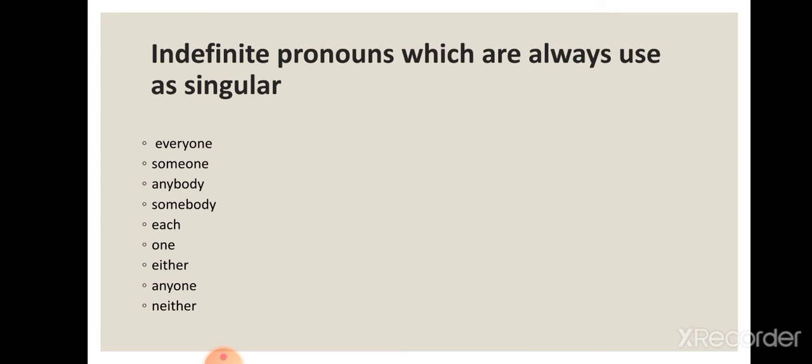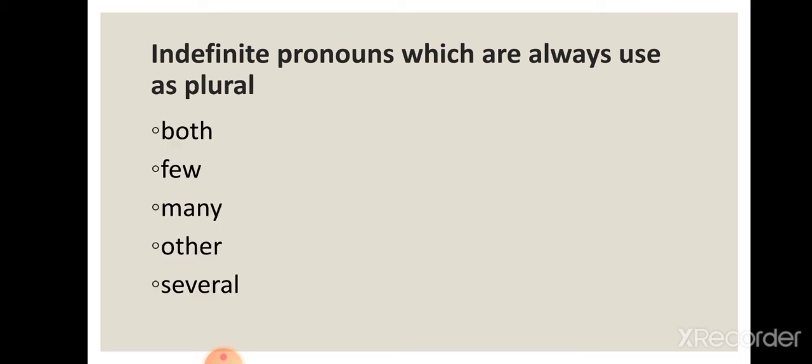Indefinite pronouns which are always used as singular. For example, everyone, someone, anybody, somebody, each, one, either, anyone, neither. Anyone can please pick me up from home, so we are not specifying anyone. Somebody has stolen my purse, so we are not specifying some person, we are just randomly saying someone. But from this you can see that we are just talking about one person, that is singular.